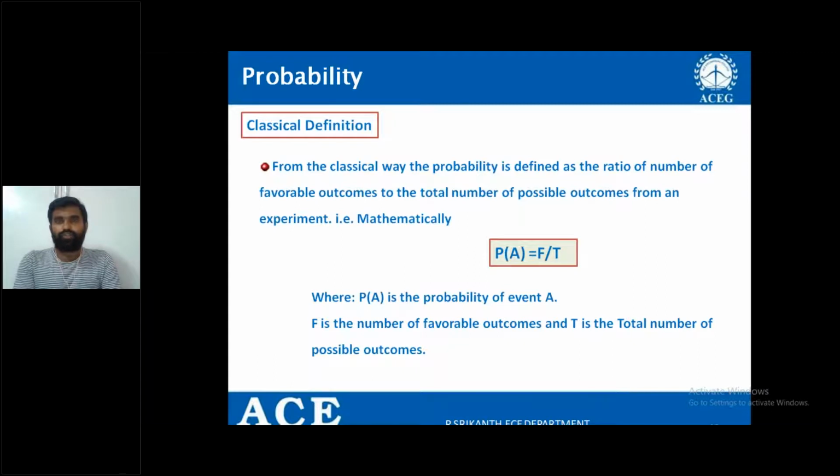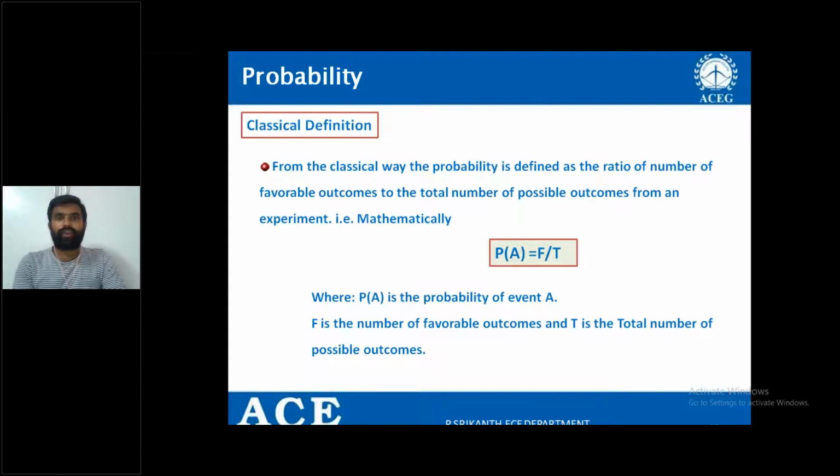In the rolling a die experiment, my interest is to get the number 4. So getting the number 4 on a die is my favorable event. And the total number of possible outcomes in the rolling a die experiment is 6: number 1, 2, 3, 4, 5, or 6.